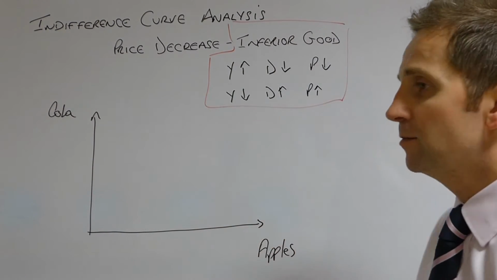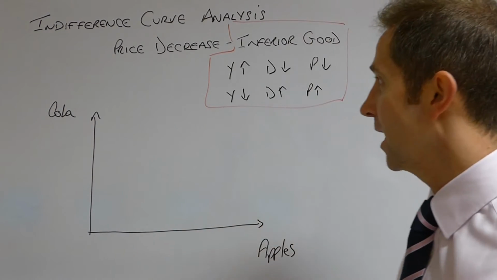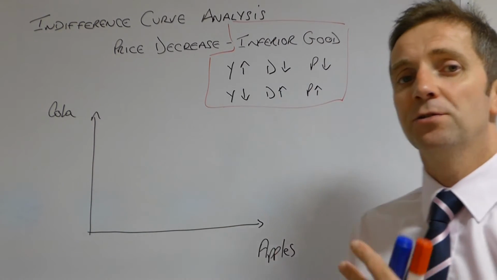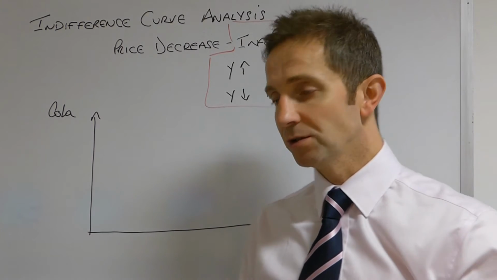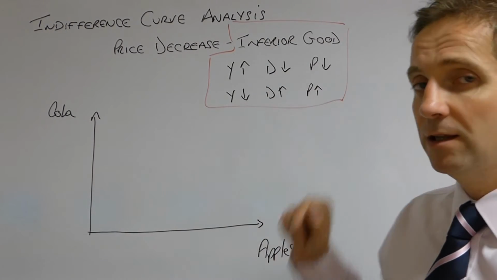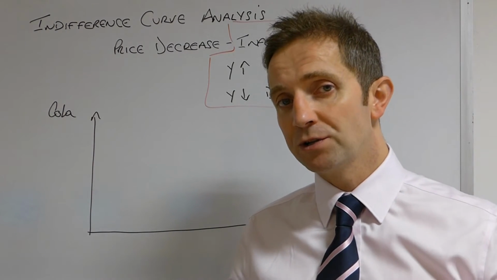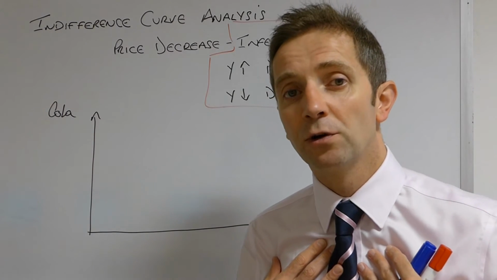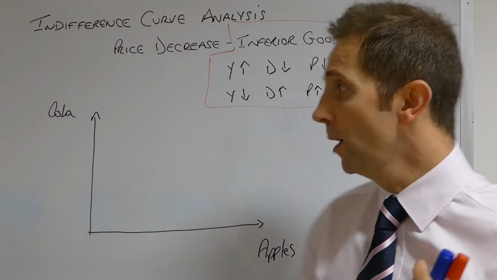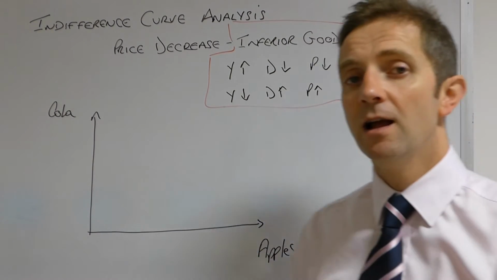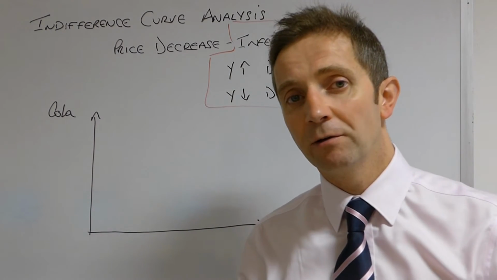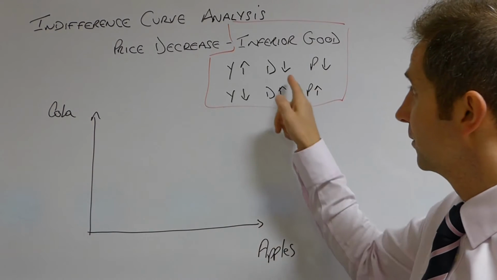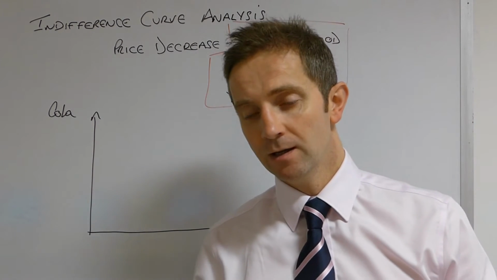And therefore, we can make certain assertions about what would happen to the income and hence to the demand when price changes. In this instance, we're talking about a price reduction. So think about that. If price falls, the value of your real income will go up. So we're on the top line here. And what will happen to the demand for the inferior good? The demand for the inferior good will fall.